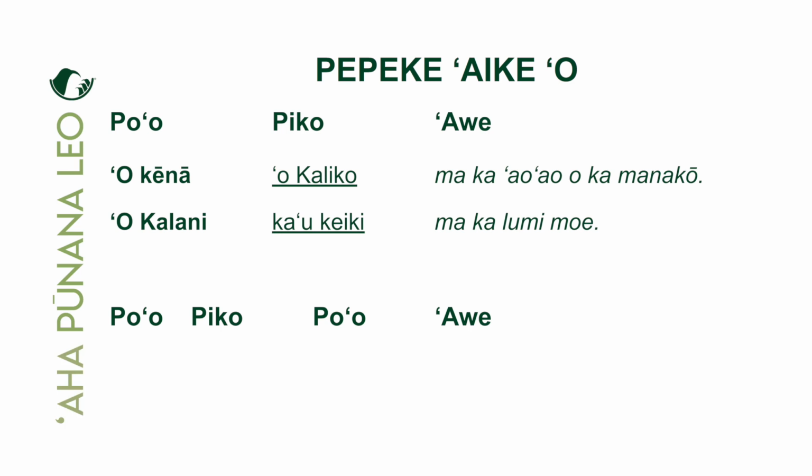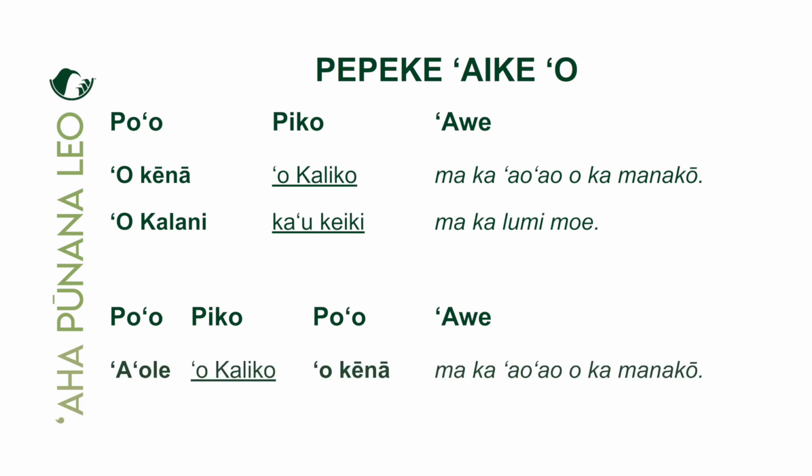Okay. And then in the piko position, we would put O Kaliko, right? This O Kaliko is the piko in the positive form. It remains the piko in the negative as well. Then we put what into the po'o 'elua? O ke nā will go into the po'o 'elua position, followed by the 'ā'ī, which there is no change. Maka au au o ka mānako, that's ho'oia. Pololei. 'Ole o Kaliko, o ke nā, maka au au o ka mānako. Maikai.